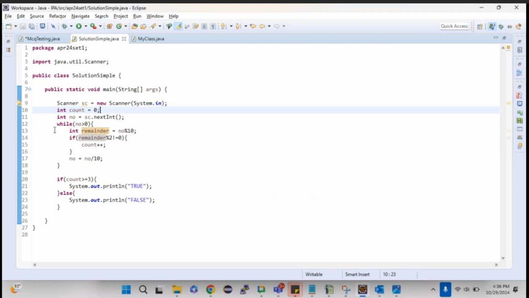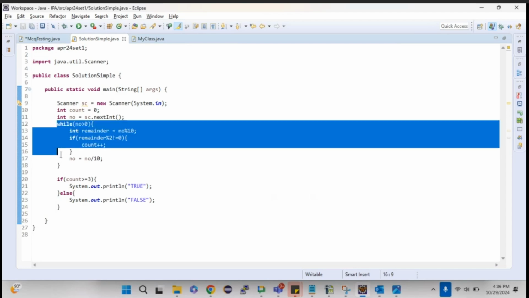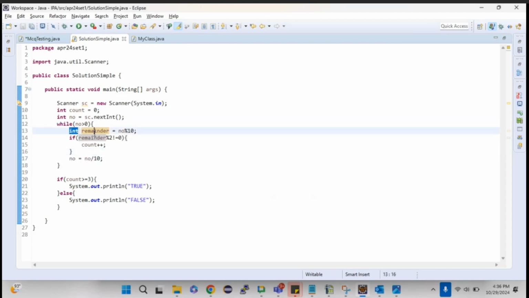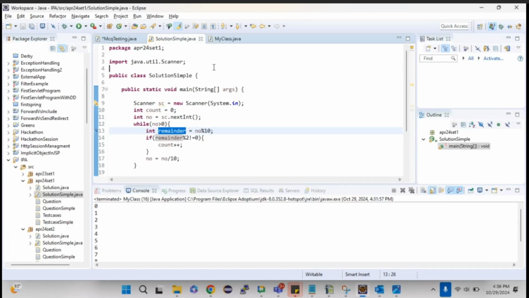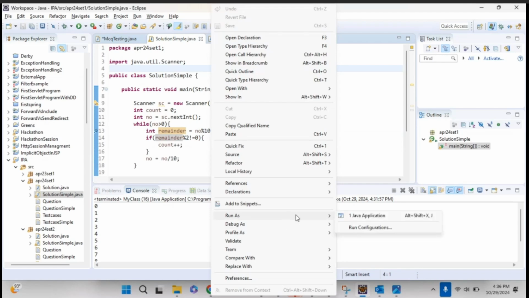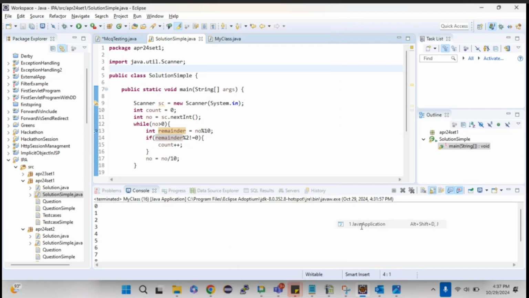I'm not sure how many of you know debugging in Eclipse. Eclipse is an IDE to work in Java, right? So let me just show you how to debug your code. First you need to have the toggle or debugging point on any one line where you want to start. Your actual logic starts from int remainder, right? So let me just double click over here so that the toggle point comes. Now you just need to run it in debug mode: run as, sorry, debug as Java application.